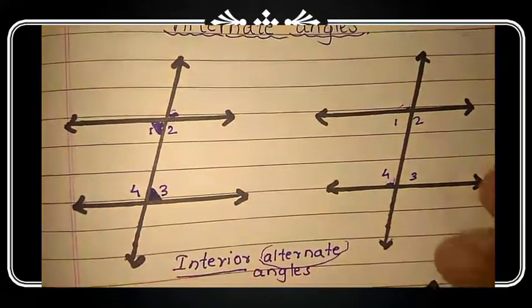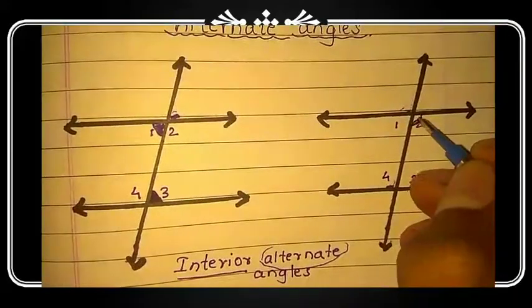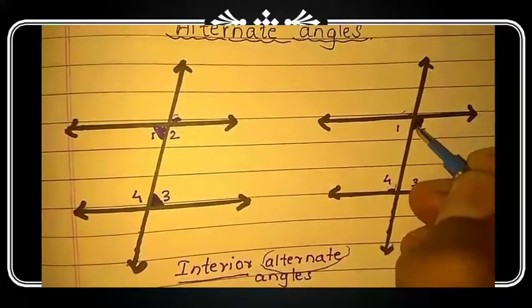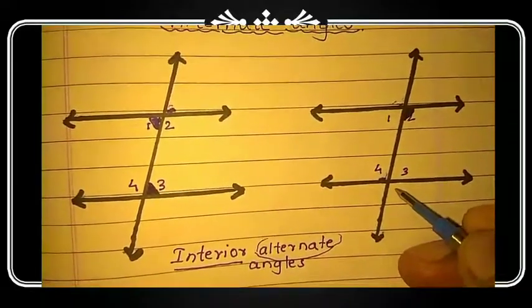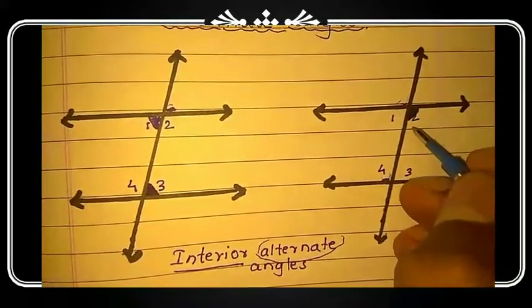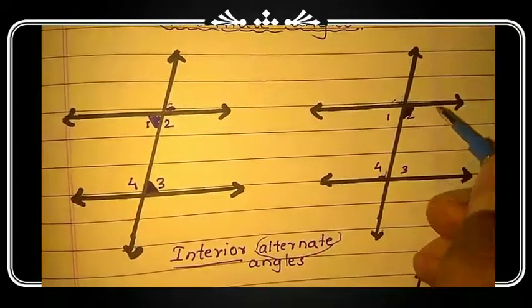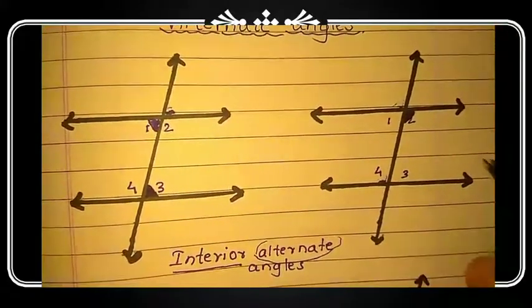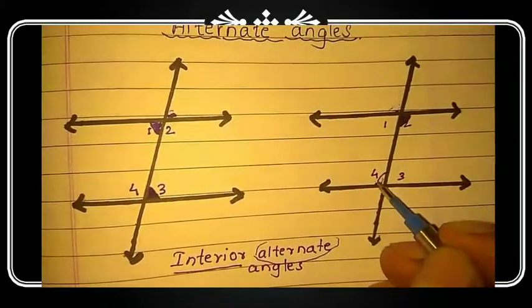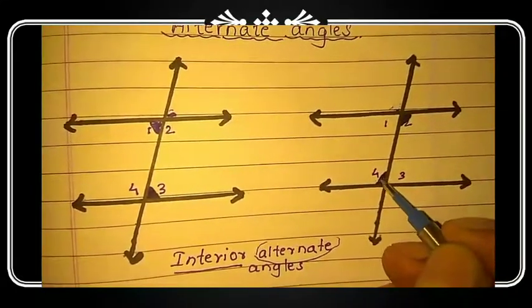Okay. Similarly, we have the next interior angle here, angle 2. Its alternate angle on this line will also be an interior angle only, but it is on the right side of the transversal. So its interior alternate angle would be on the left side of the transversal, means the opposite direction.